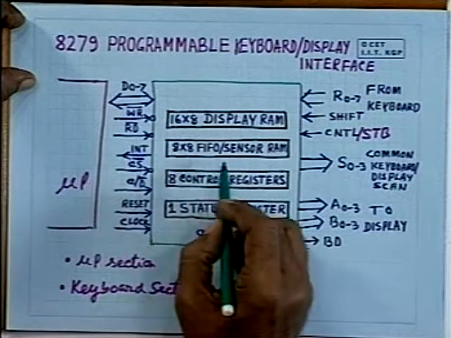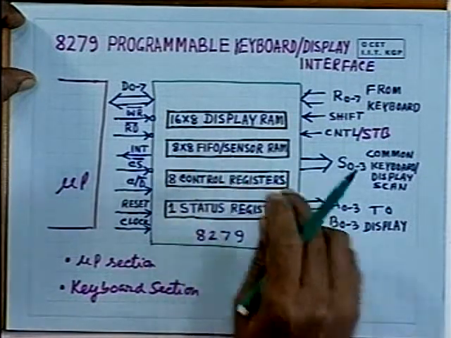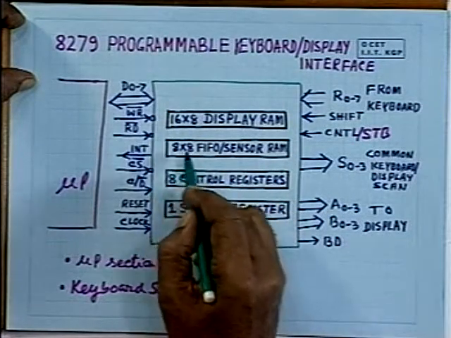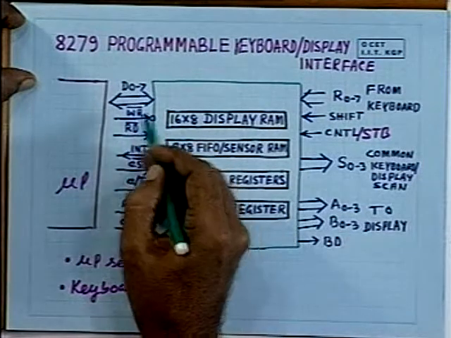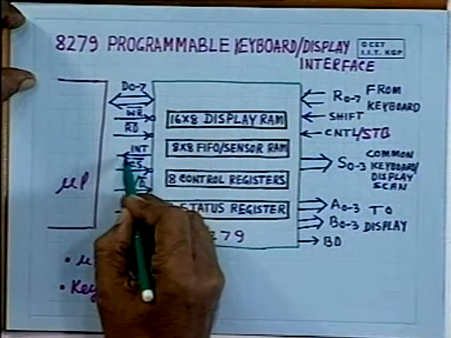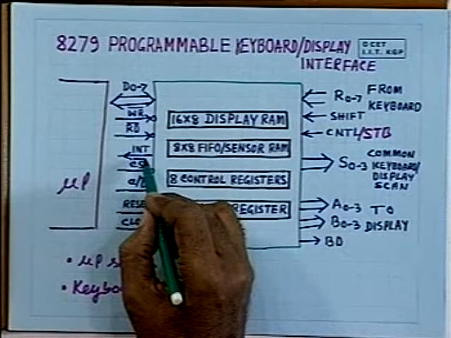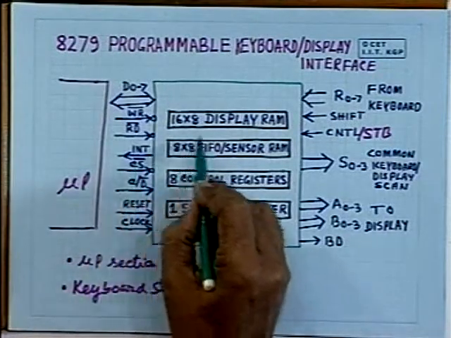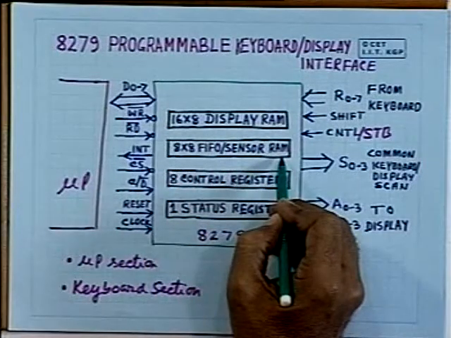The information stored, first in first out, the way the keys have been depressed, accordingly one after the other will be passed on through the data lines to the microprocessor, using an interrupt driven mode. So interrupt will be generated as long as there is some data in this FIFO sensor RAM.